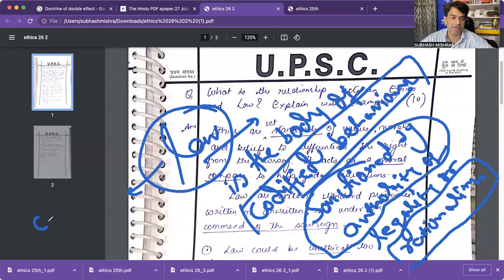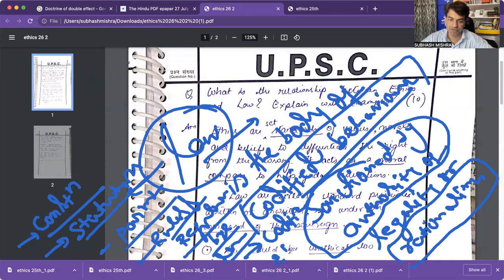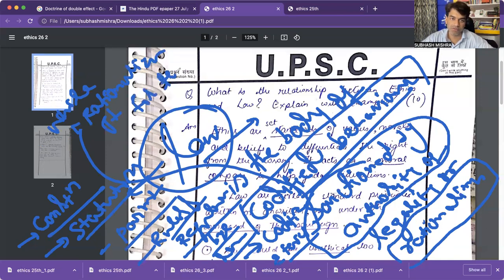Legality will come from constitutional understanding, statutory understanding, parliamentary understanding, rules and regulations and bylaws, or even codified ethics, while rationalizing it for the law of the land. So this is the understanding of law.